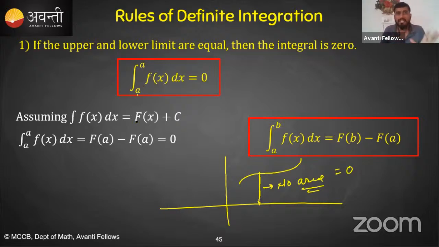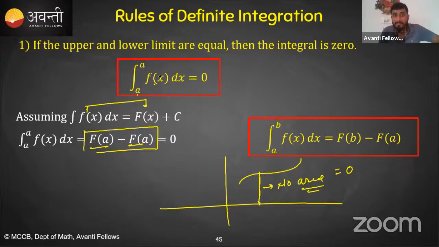But mathematically, you can prove it. If I say the integration of small f of x is capital F of x, then upper limit minus lower limit, the answer will be 0. If you put this formula which we discussed right in the beginning, and put b equal to a, F of b minus F of a means both will be the same. Upper limit minus lower limit, both will be the same. The answer will be 0. Clear? If the lower limit is equal to the upper limit, the answer will be 0. Clear?